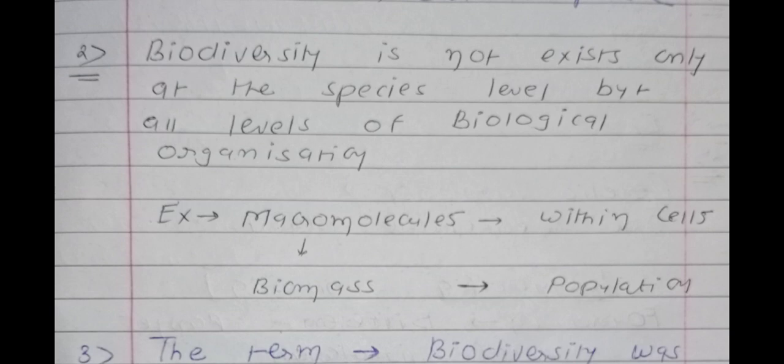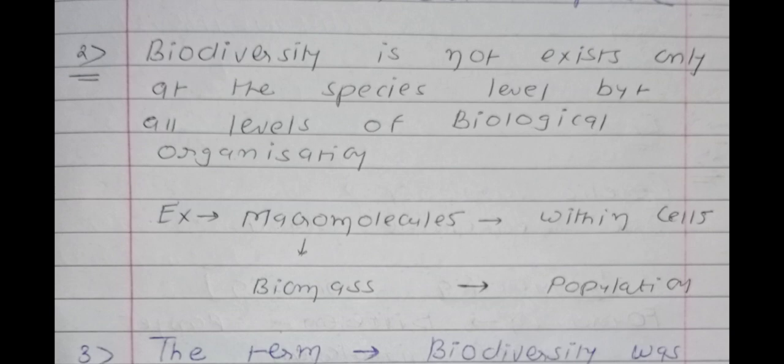For example, different types of macromolecules are found within the cells. Some cells have a high amount of protein, some cells have special types of enzymes, some cells have different types of hormones. So it is one type of diversity of macromolecules within the cells. All cells have different types of macromolecules.